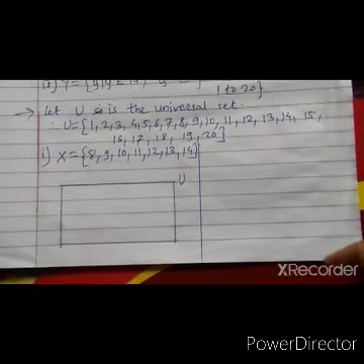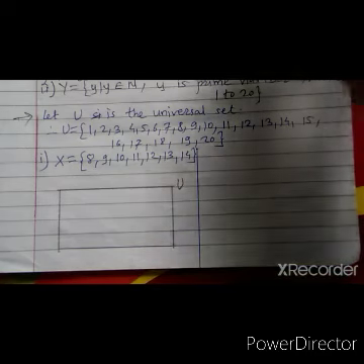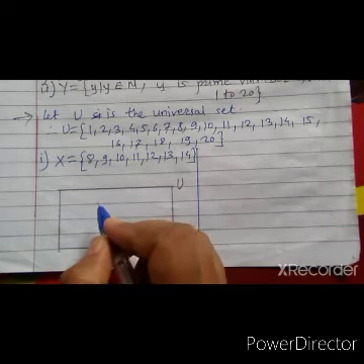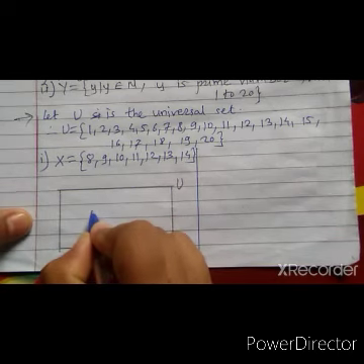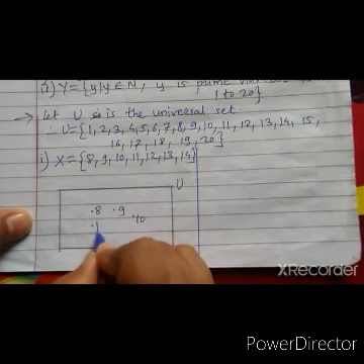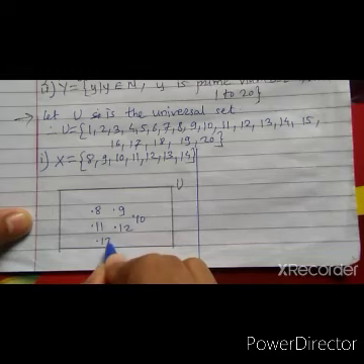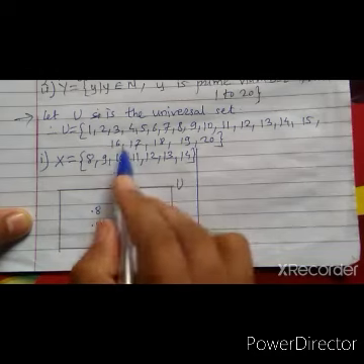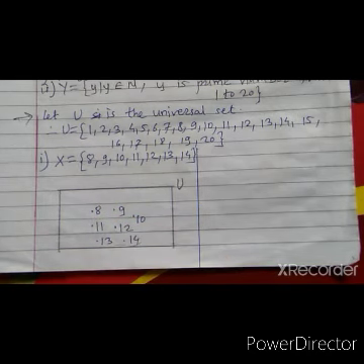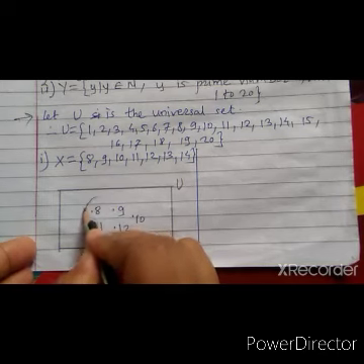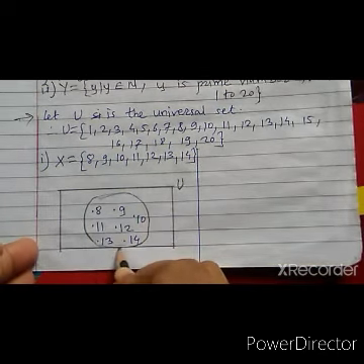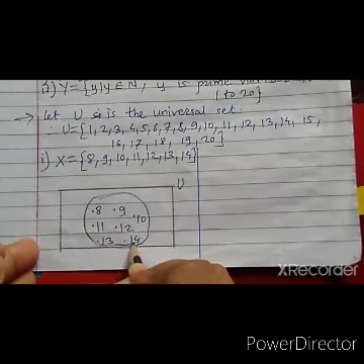Now here we have to put the elements of set X: 8, 9, 10, 11, 12, 13 and 14, and other elements we can write here. So this is set X.